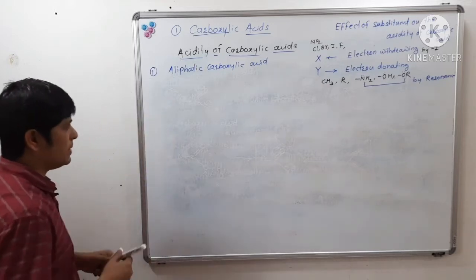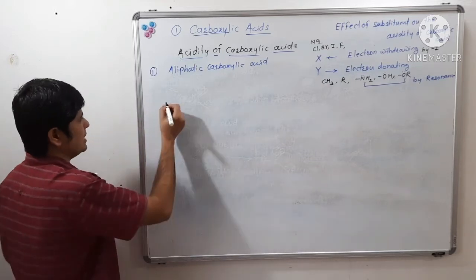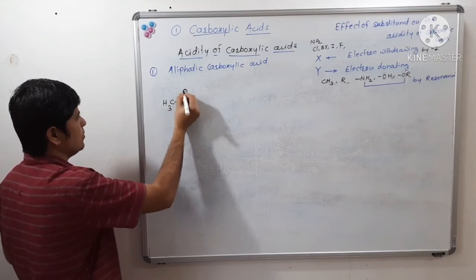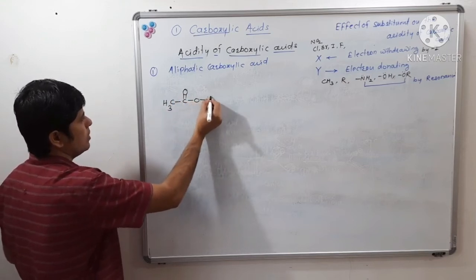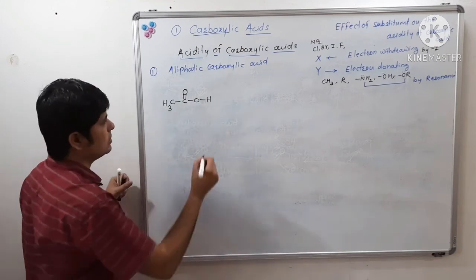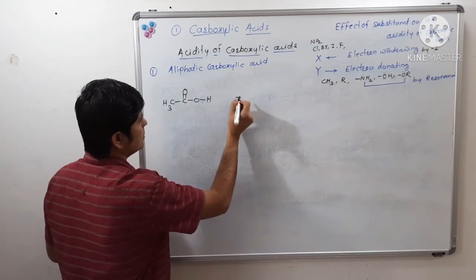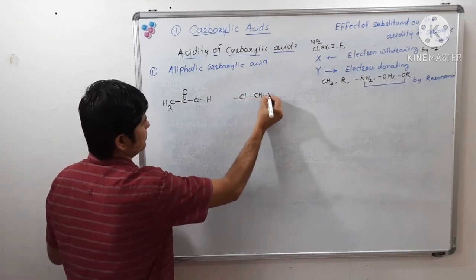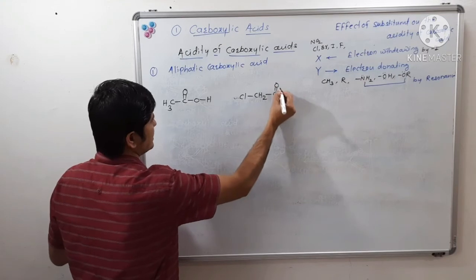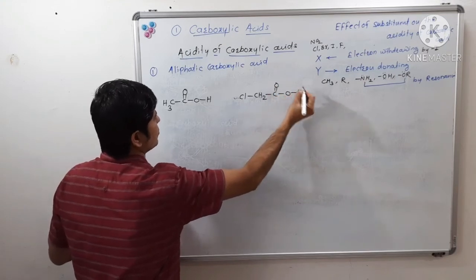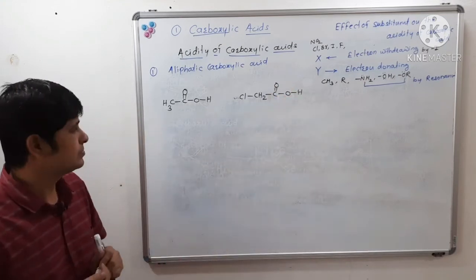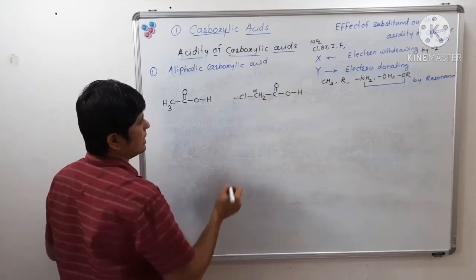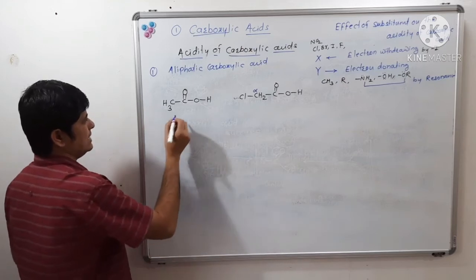Suppose we compare a carboxylic acid, acetic acid, with alpha chloroacetic acid. This is alpha chloroacetic acid, and this is acetic acid.